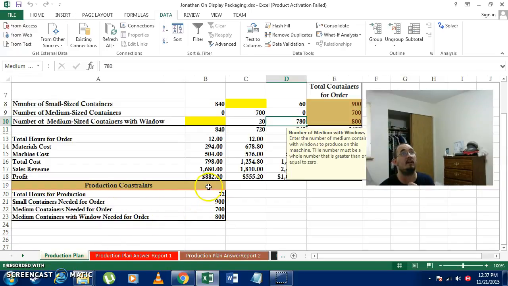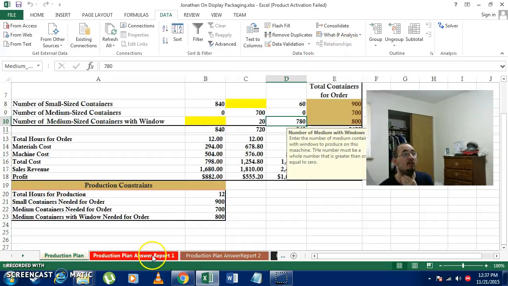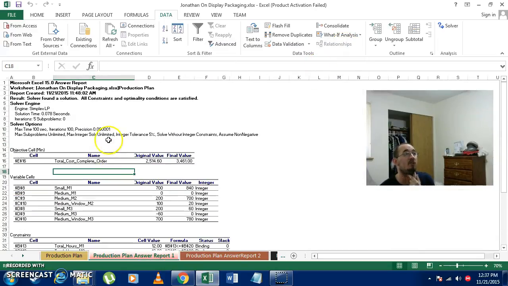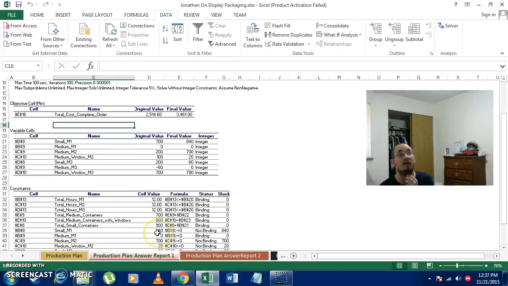I can actually come back here and go back to the What-If Analysis, and I can do Scenario Manager, and I can create my own scenarios. I can click Add, and I input the information that I want changed, or the scenario that I want for my business or whatever. I get all that done. I can click Show, and it shows me the answers I want. It shows me all the information that I would need, and I can create as many scenarios as need be to make the best decision based on the information for my business.